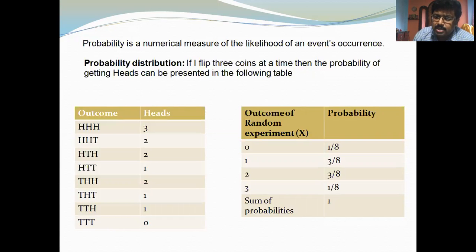So what is an event? An event may be an elementary event, or it may be a composite event. What is an elementary event? When you flip a coin, there is head or tail. So head is an elementary event and tail is an elementary event.